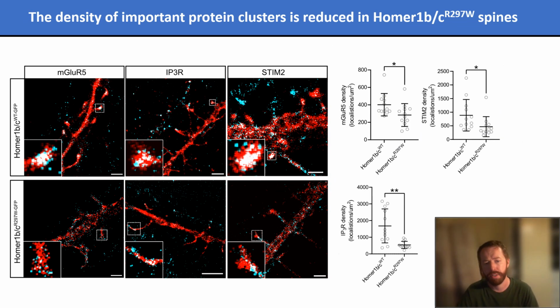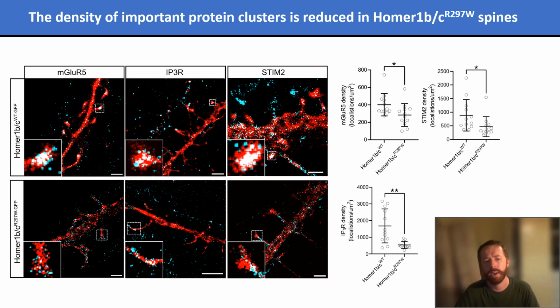As a scaffolding protein, the functions that HOMA performs are achieved through its relationships with other proteins and how it binds and positions them. I next sought to investigate how the clustering and scaffolding of important binding partners of HOMA1-BC might be affected by the R297W mutation. To achieve this, I had to use a particular form of microscopy called super resolution microscopy, which allowed me to visualize different proteins separated by about 10 nanometers in distance, or 1/1000th of a meter.